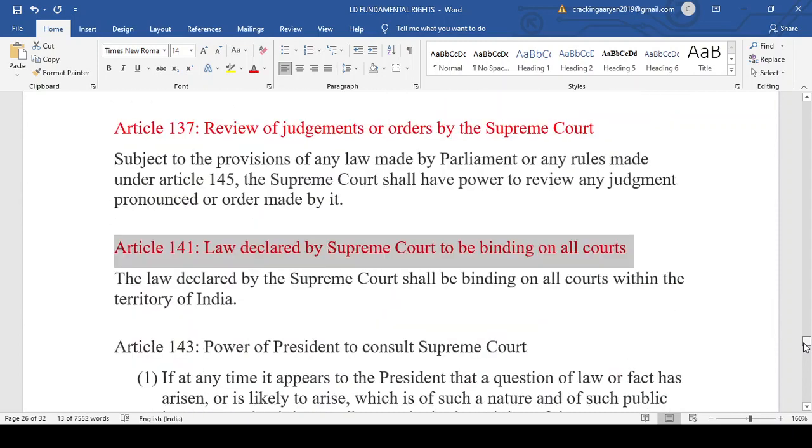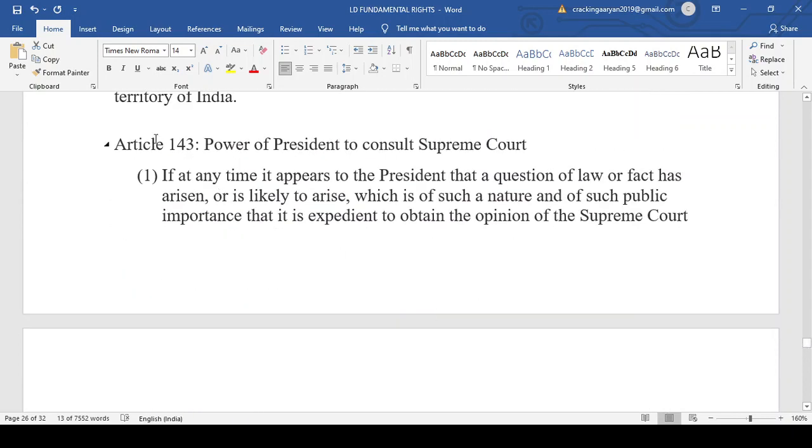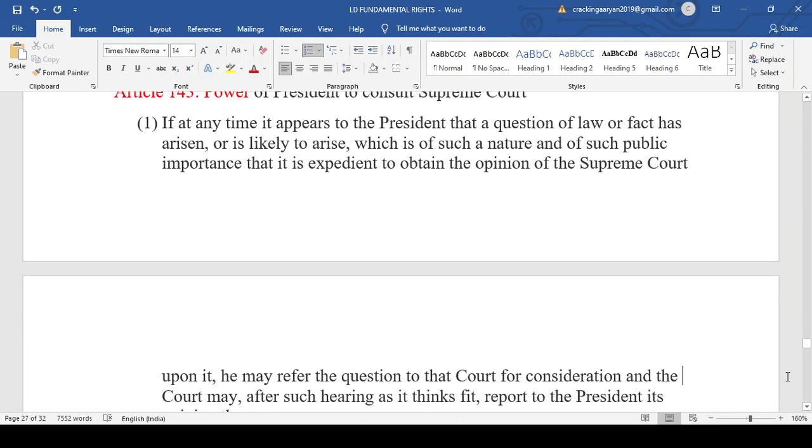Just the last article on the Supreme Court, that is the power of the President to consult the Supreme Court. Under Article 143, if at any time it appears to the President that a question of law or fact has arisen, he can seek an opinion from the Supreme Court.